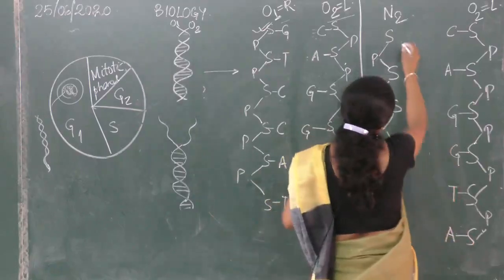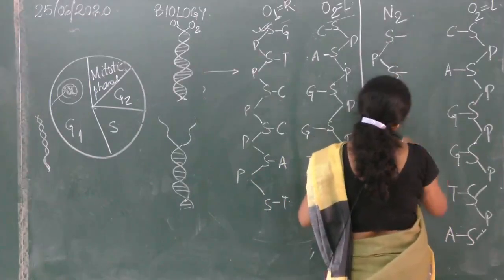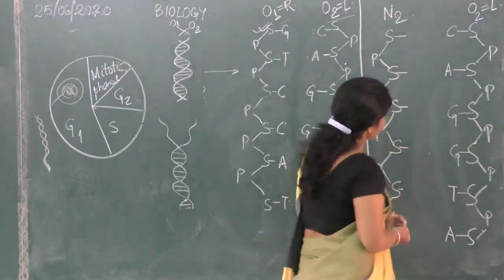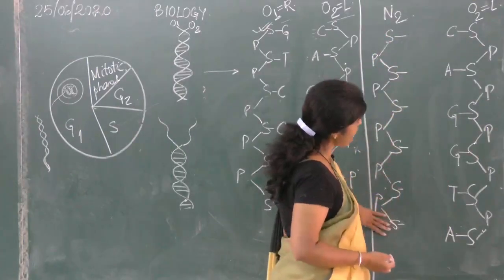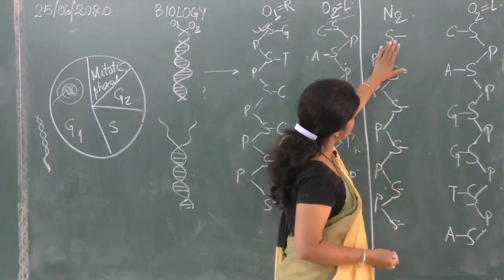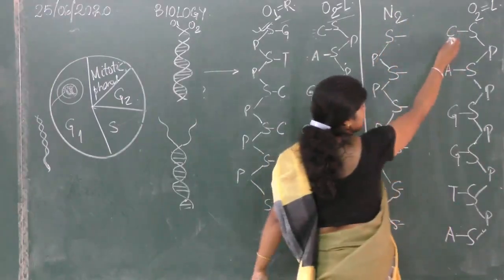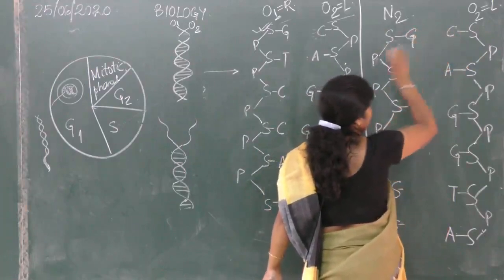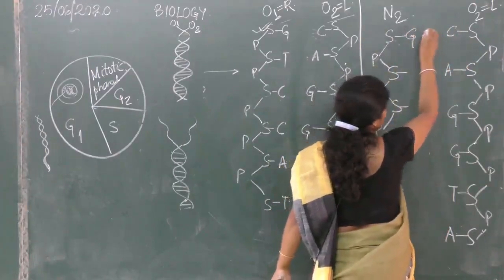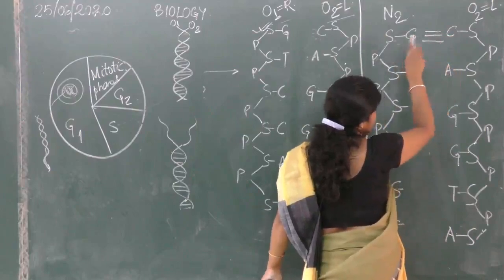Okay, and now is the question of nitrogenous bases. What nitrogenous bases will they have? They will have nitrogenous bases based on the original strand. Is it clear? So since it is C, it will collect G. What nitrogenous base will come? G. Is it clear? Triple bond.